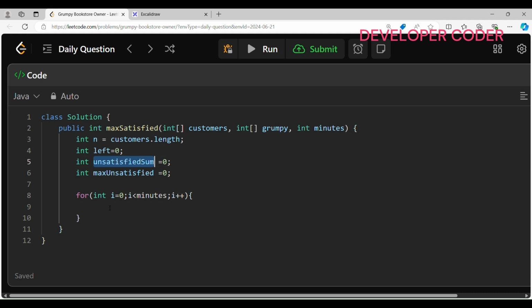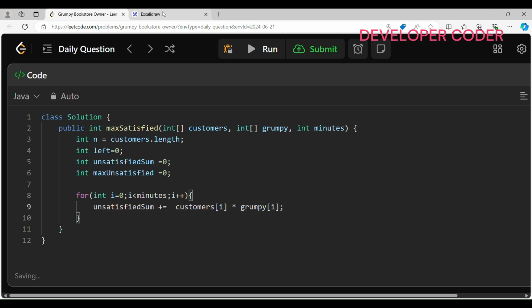and here how I'm going to find the unsatisfied customers. So simple thing: unsatisfied sum is equal to unsatisfied sum plus customers of i into grumpy of i. So where the value is 0 it's already going to become 0. I'm simply multiplying by grumpy of i.